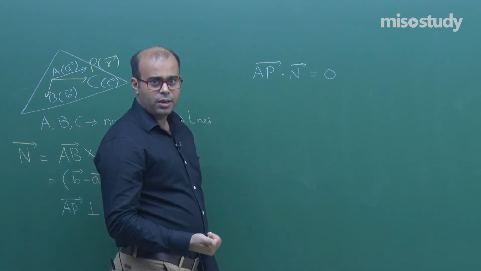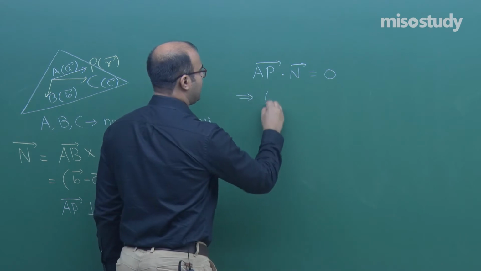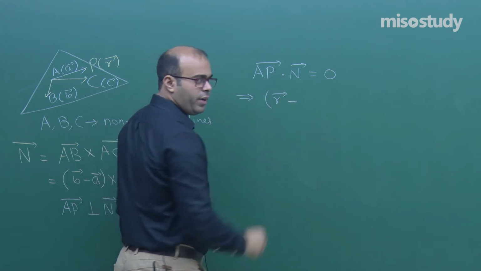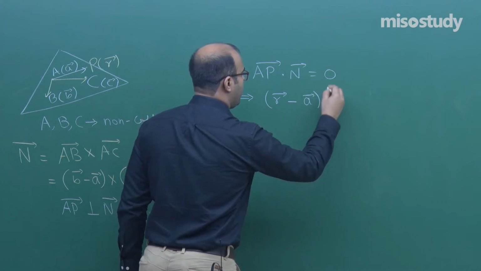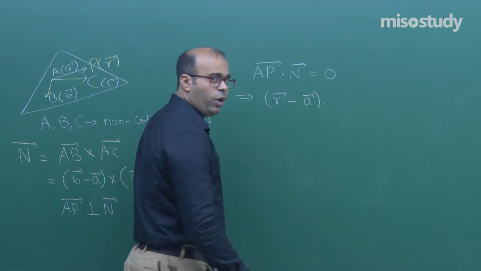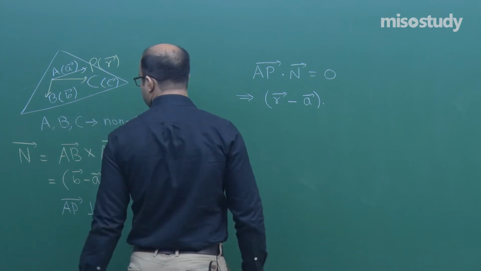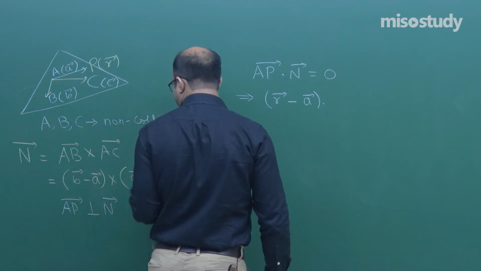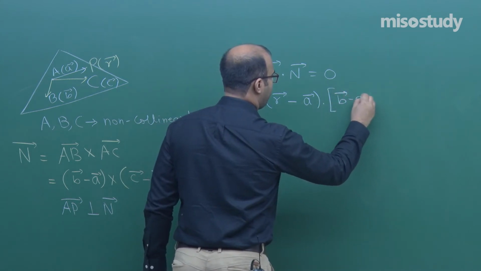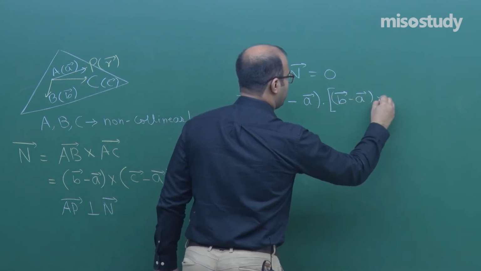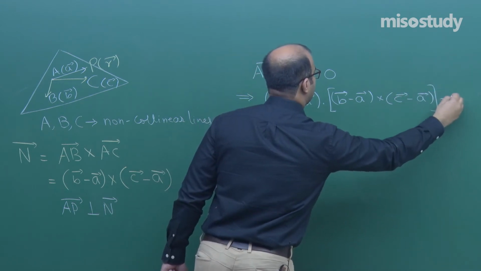Position vector of P minus position vector of A. The position vector of P is r, the position vector of A is small a, dot n vector. Now n vector is not given, we have n vector as AB cross AC. So we will say (b minus a) vector cross (c minus a) vector is equal to 0.